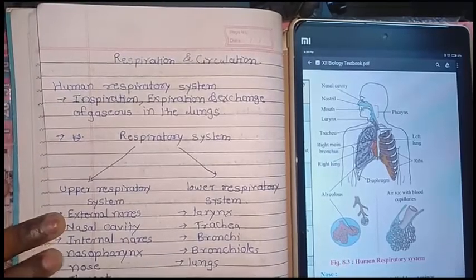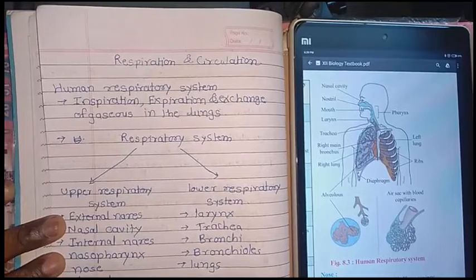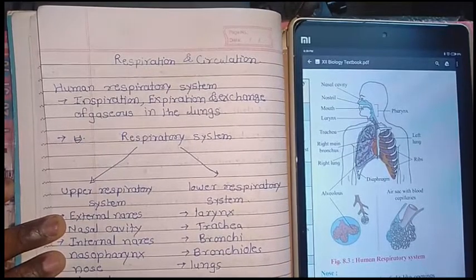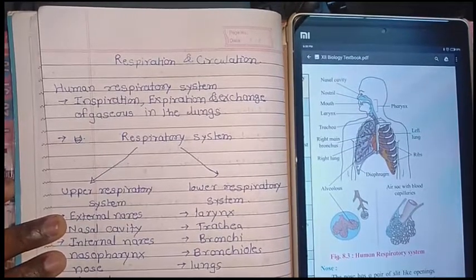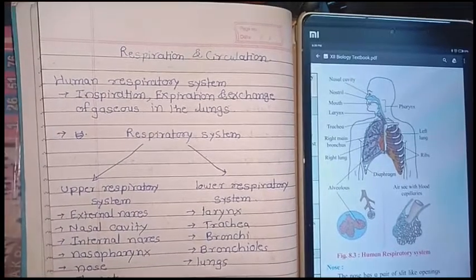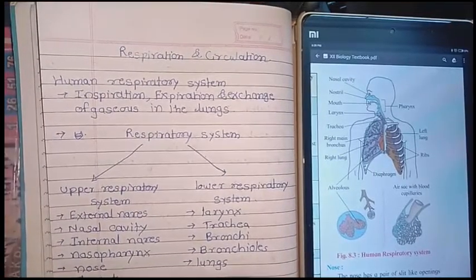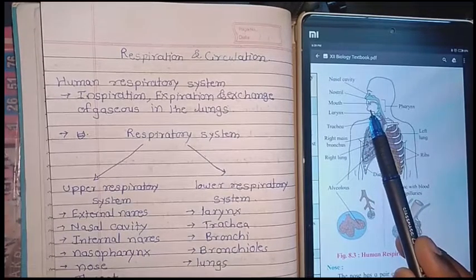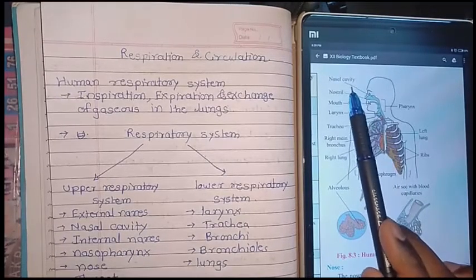Now we are here learning the new syllabus of the Maharashtra government, Maharashtra board. We are starting with the chapter Respiration and Circulation. In this chapter, particularly, we can say the human respiratory system, the basics are as follows.